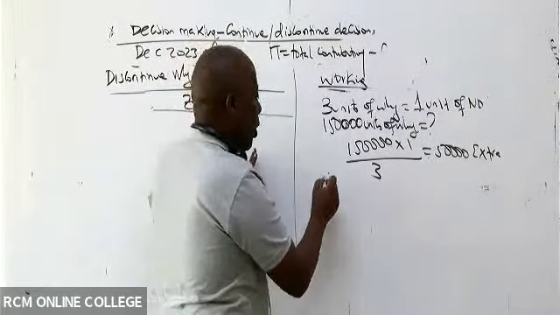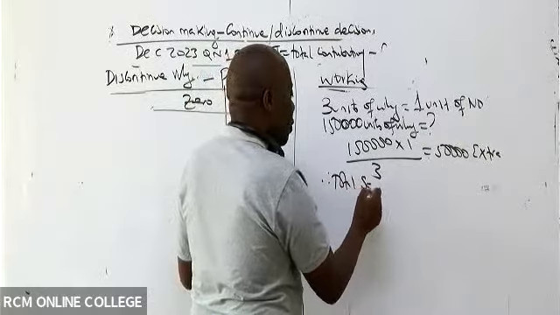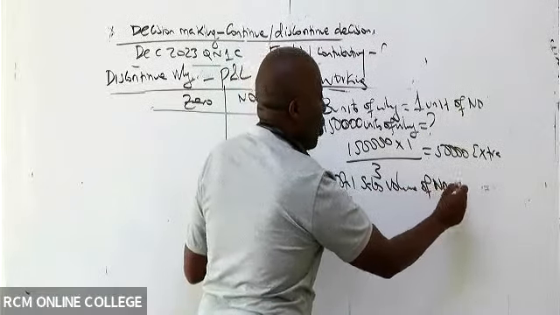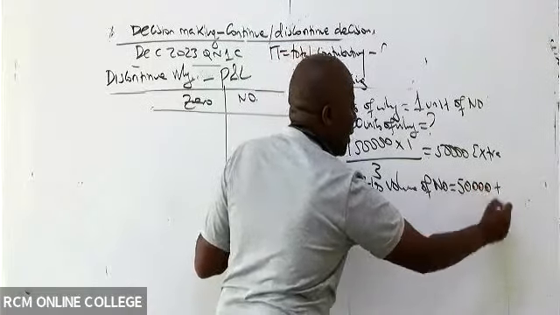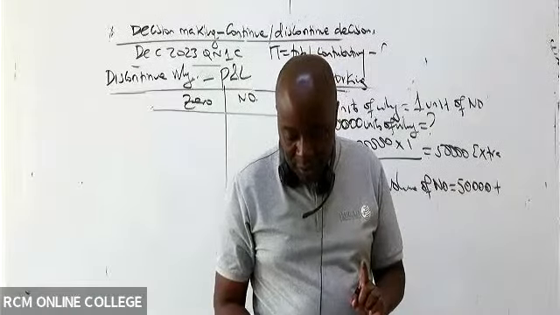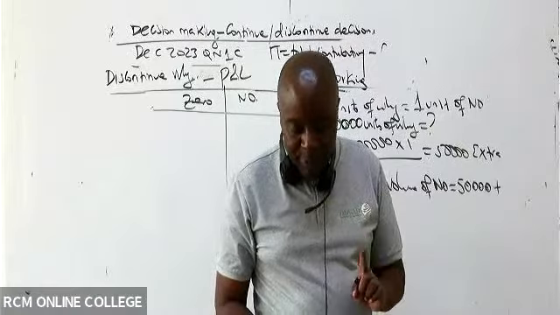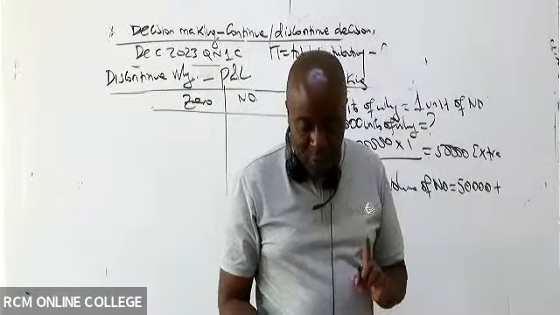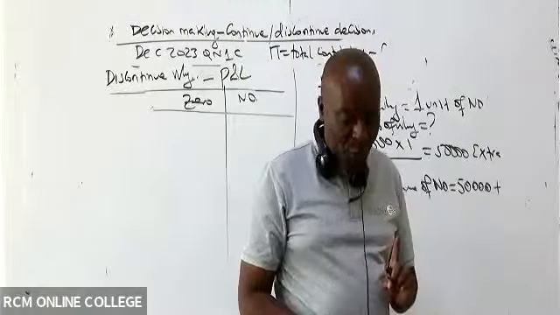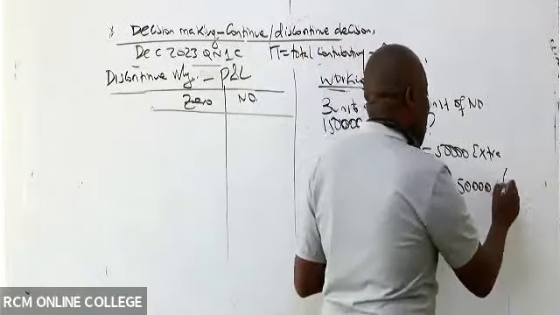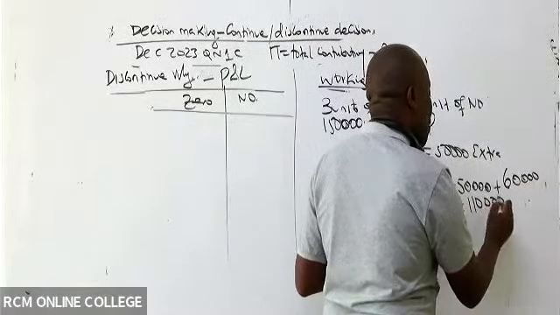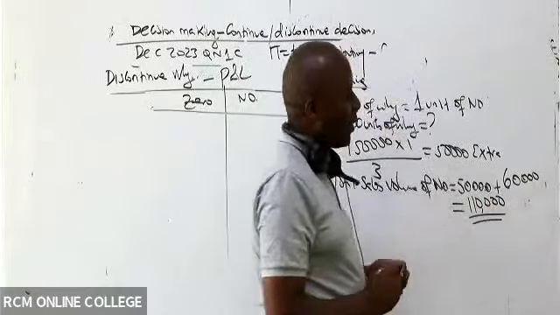Therefore, the total sales volume of no fly will be equal to this extra 50,000 plus the very old. How many units of no fly were there? They were 60,000, isn't it? So it means, my good students, that for no fly, we shall be able to produce how many units in total? 110,000.